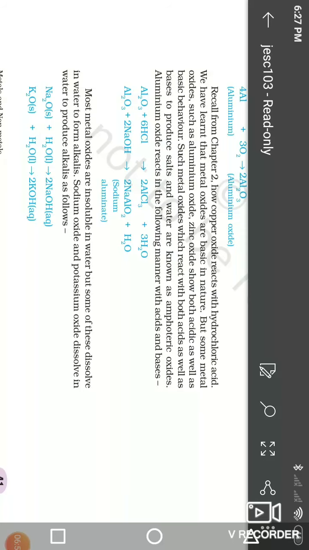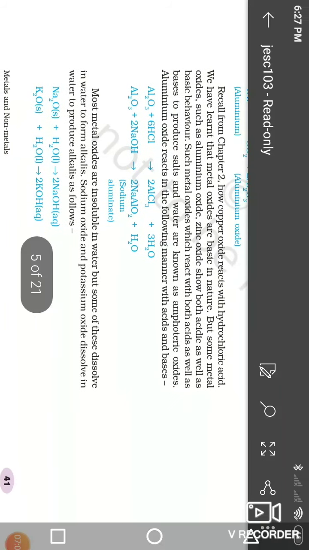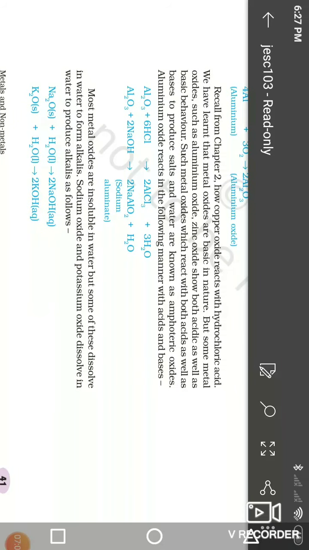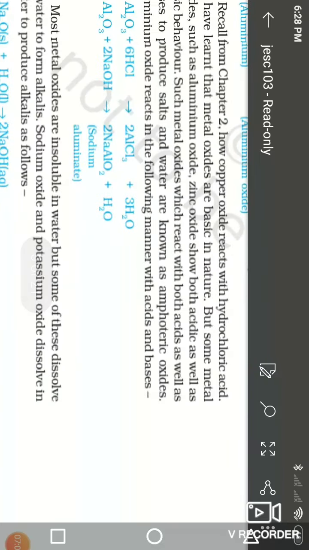When any metallic oxide reacts with acid as well as base, producing salt and water, that is an amphoteric oxide.